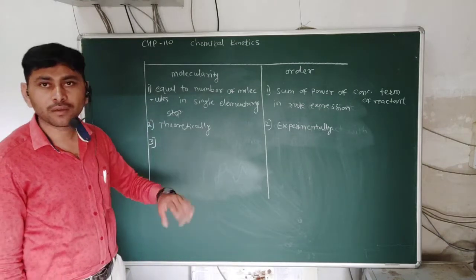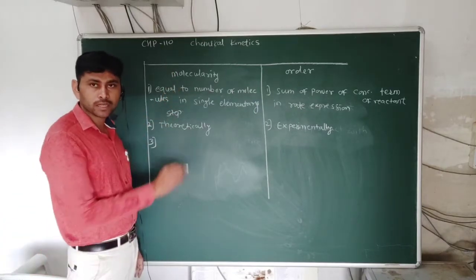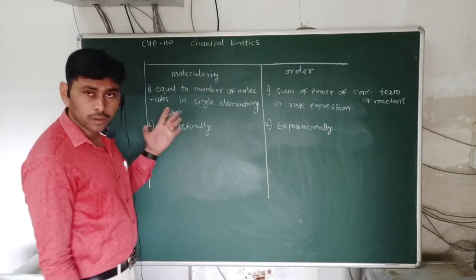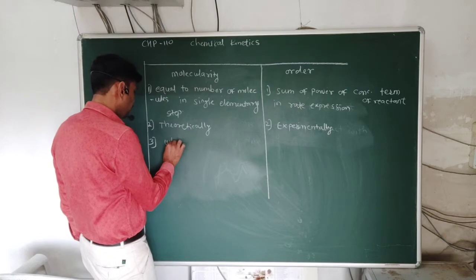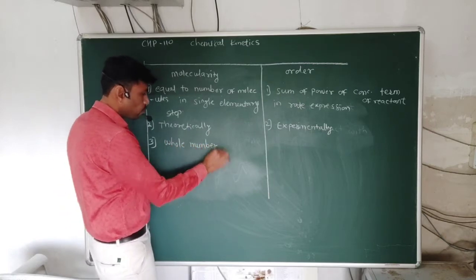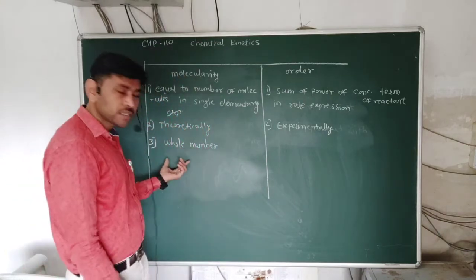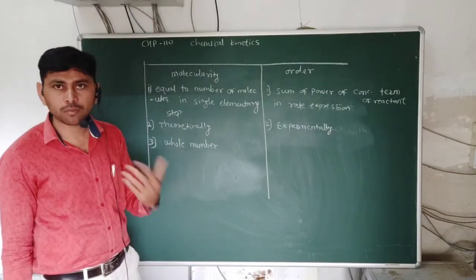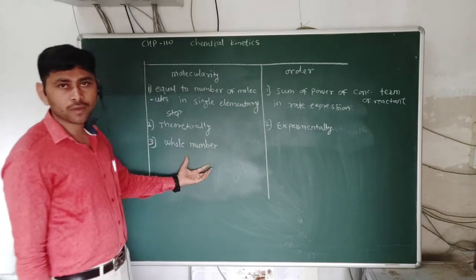The molecularity of a reaction is never zero. Without molecules the reaction is not possible. Molecularity is never zero or a fraction, because molecules never react in fractions; a complete molecule is there. So the molecularity of a reaction must be a whole number. We cannot express molecularity as half, 0.5, or 0. Molecularity is 1, 2, 3. It is always a whole number.